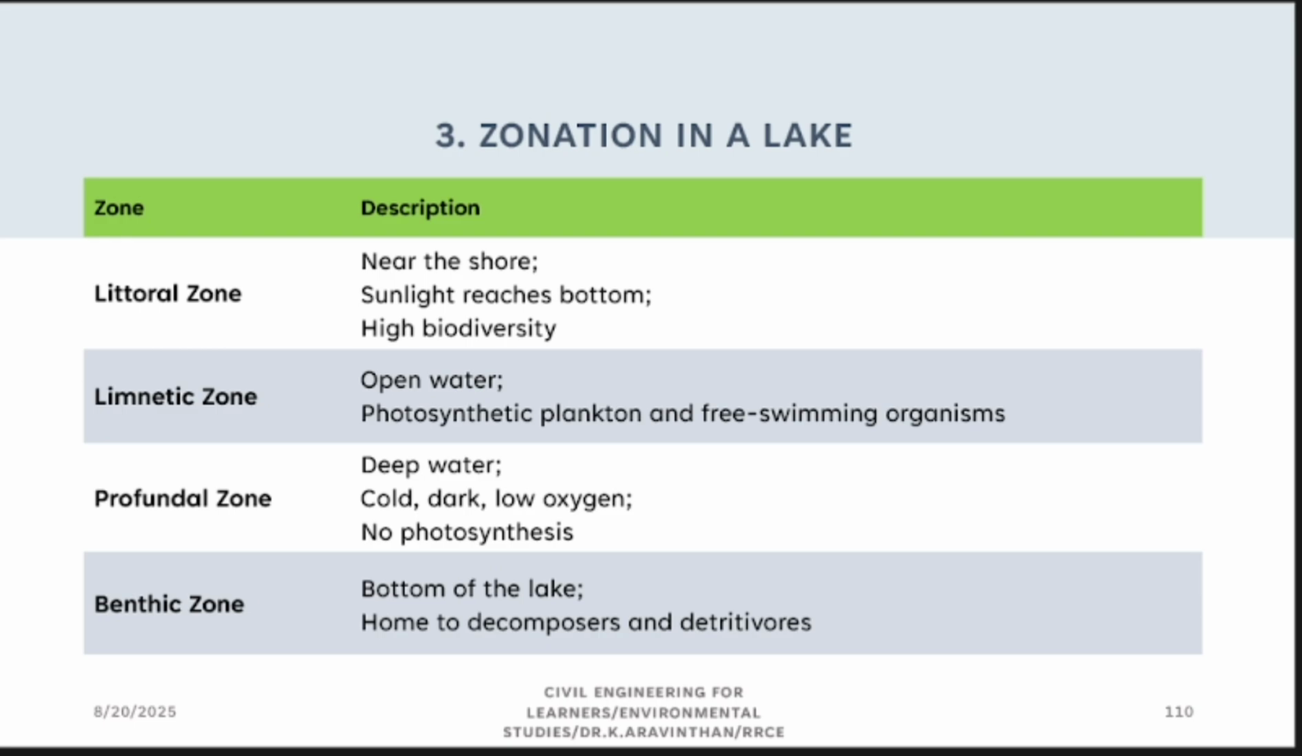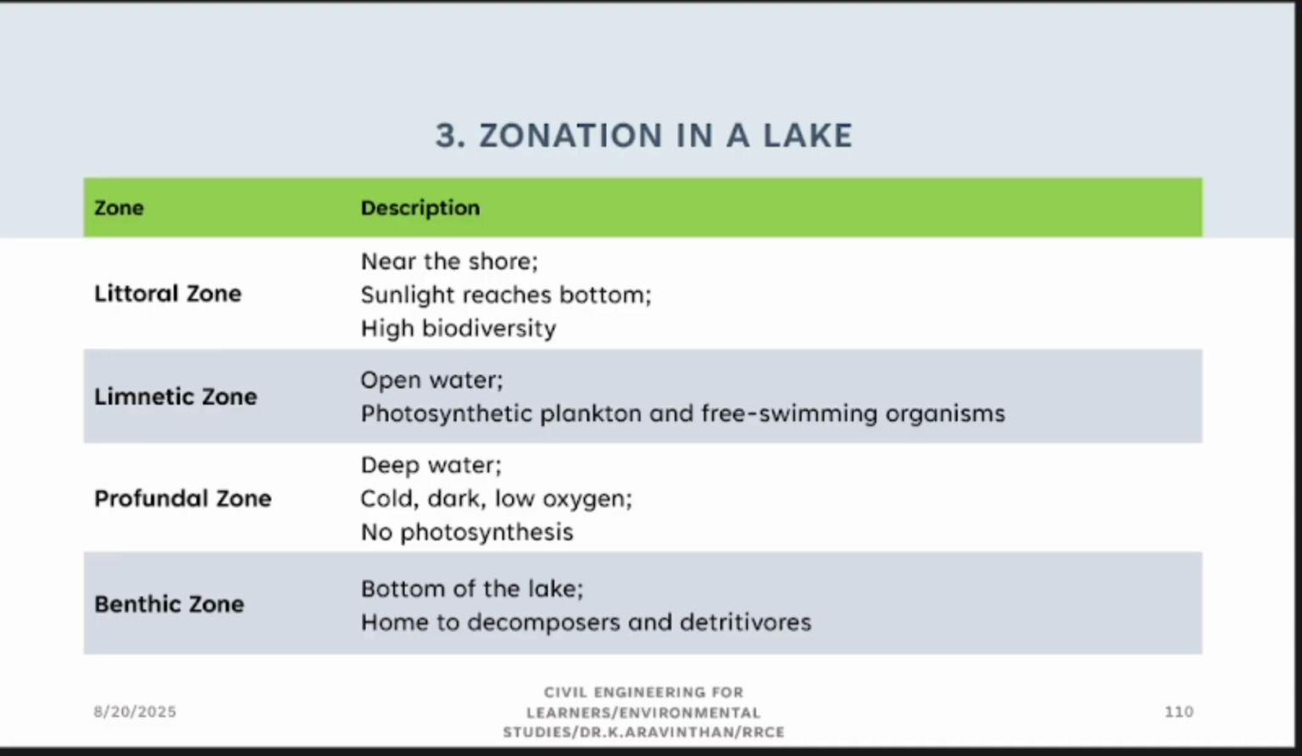Next is the limnetic zone: open water, photosynthesis, plankton are producers. There are three types of living organisms. What are they? Producers, consumers, decomposers. The plankton are of two types. What are they? Phytoplankton and zooplankton. Naturally, phytoplankton is plant-like. They don't take food from anywhere; naturally, from the sun, they intake the food.